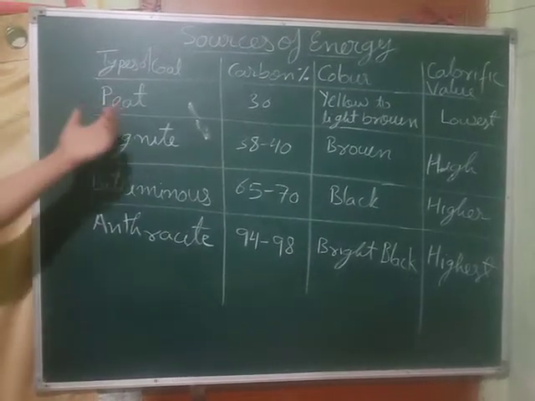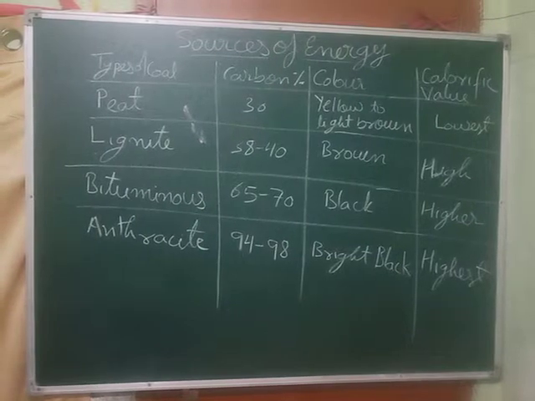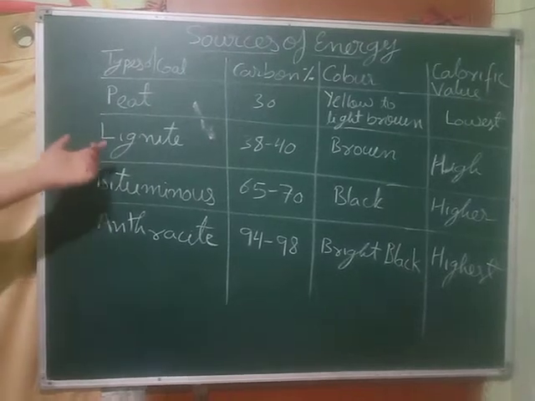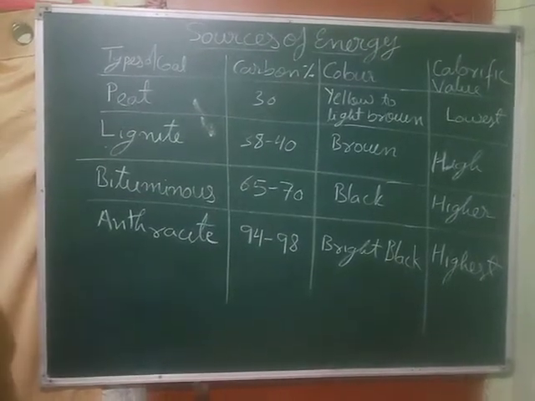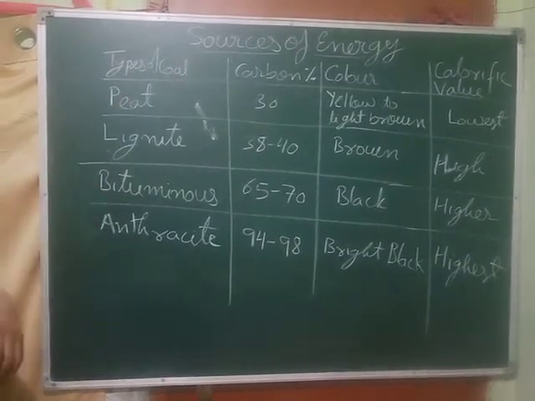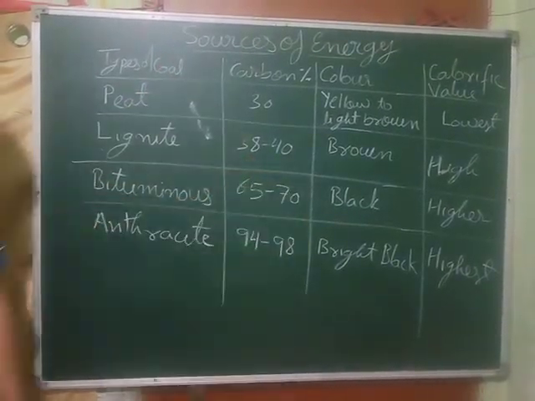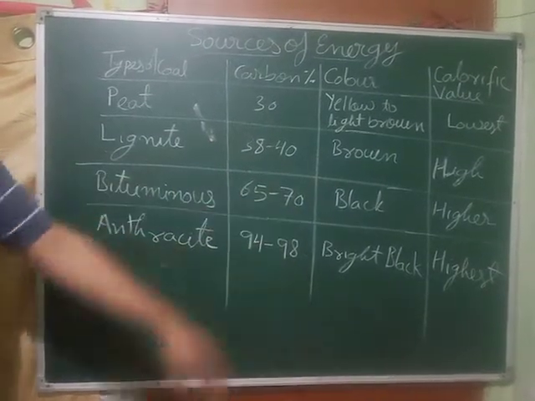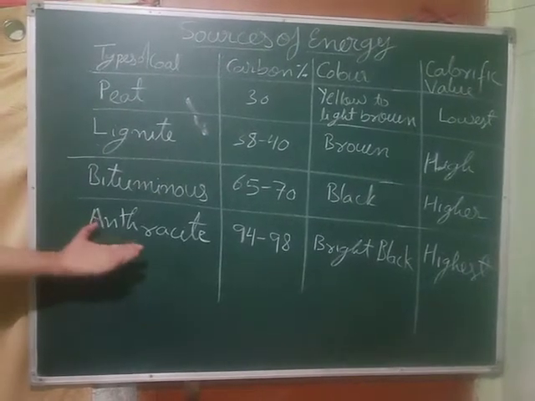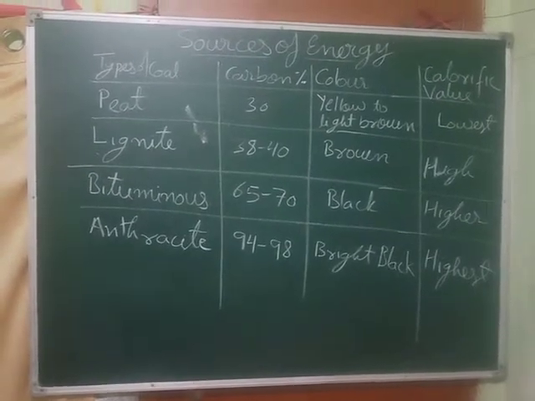Now we are going to calorific value. Peat has the lowest calorific value, meaning when you burn 1 gram of peat coal, it will give very little heat and light. Lignite has a high calorific value. If you burn 1 gram of lignite, it will give much more heat than 1 gram of peat. Bituminous coal is even higher. And anthracite is the highest among the coals, so it has the highest calorific value. This is the best. So just note it down.